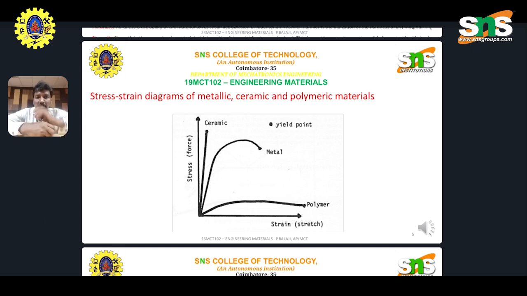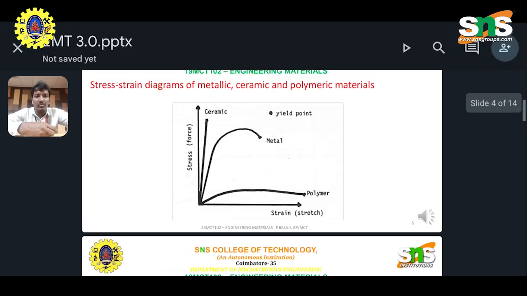You can see the stress strain curve for ceramics. It increases steadily, with stress and strain both increasing. In metal, there are three points: yield point, ultimate point, and breaking point, and before the yield point we can consider the elastic and plastic regions. Polymers also have a yield and ultimate point, with elasticity and plasticity too. Basically, you should know that stress is load divided by area, and strain is change in length divided by original length. These things should be known.